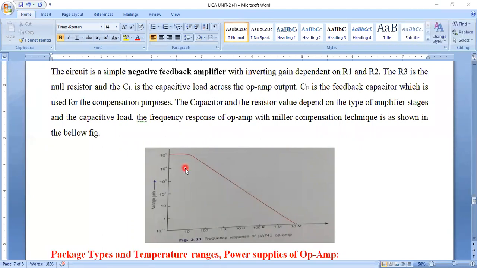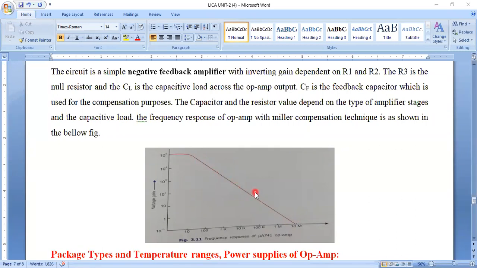A constant characteristic occurs with respect to the frequency and voltage gain, and the behavior of the frequency response is constant. That means the feedback capacitor which we connected in parallel to the feedback resistance compensated the frequency response, and the behavior of the slope is constant.